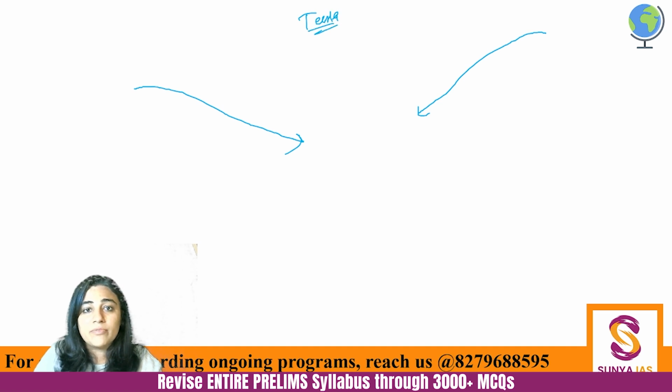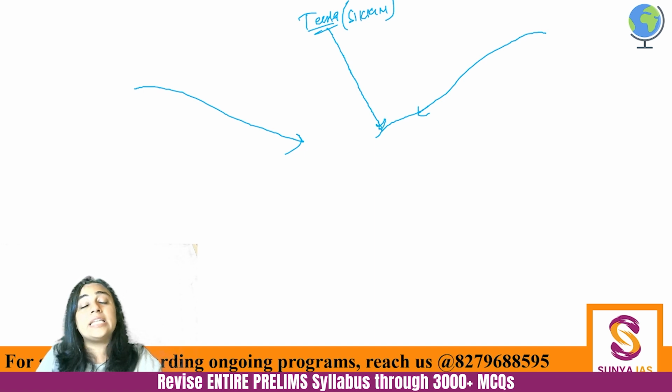Teesta water dispute is related to West Bengal and Bangladesh. Teesta originates in the state of Sikkim, that is a part of India. So this much is correct. And it is joining Brahmaputra. It is not joining Ganga, it is joining Brahmaputra. But it is joining Brahmaputra in Bangladesh, not in India. So that's why the first statement becomes incorrect. So Teesta is a tributary of Brahmaputra and joining Brahmaputra in Bangladesh.